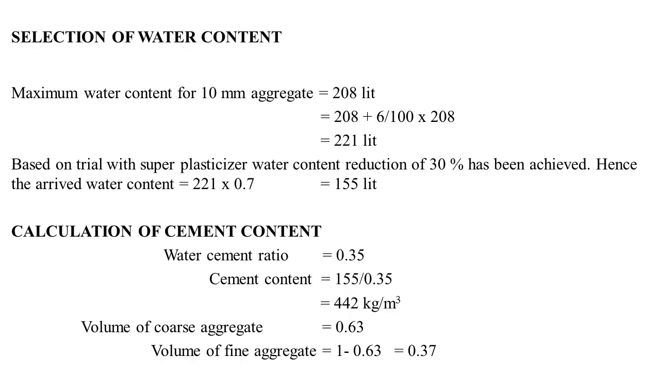Reduction of water content. The total amount of water content is 221 liters, but a reduction of 30% has been achieved, and the total water content is 155 liters. Calculation of water content: the water-cement ratio is 0.35, the volume of coarse aggregate is 0.63, and the volume of fine aggregate is 0.3.